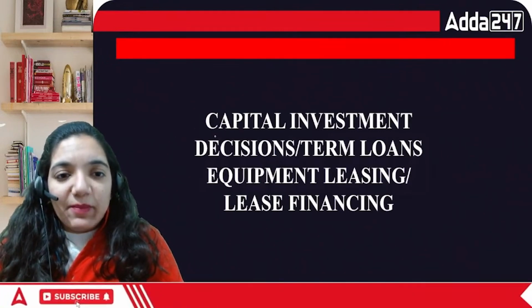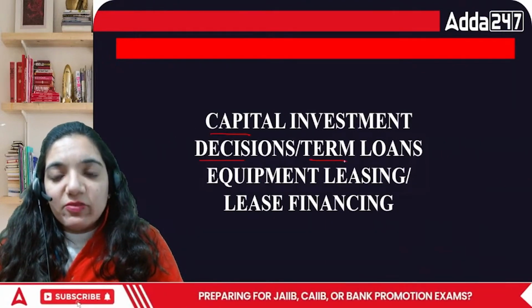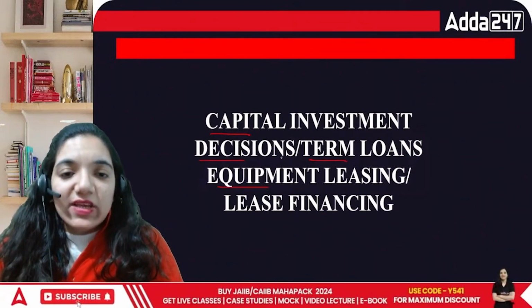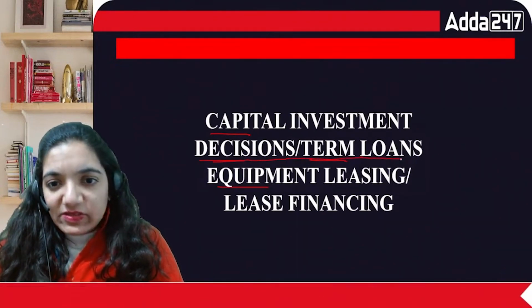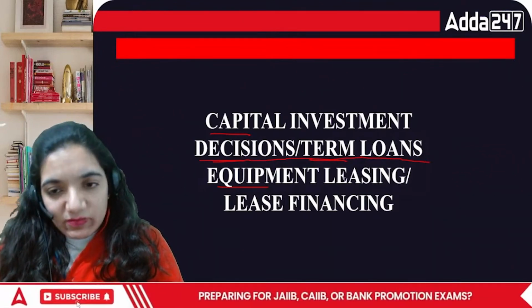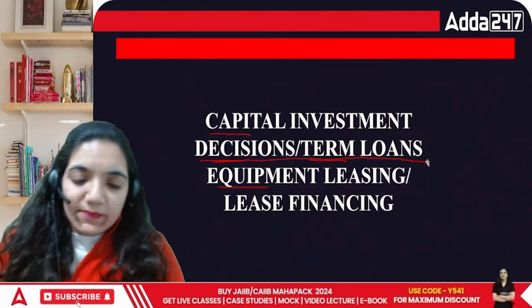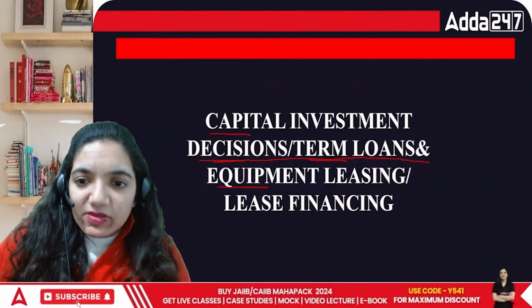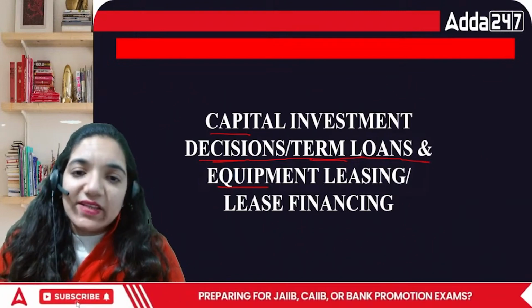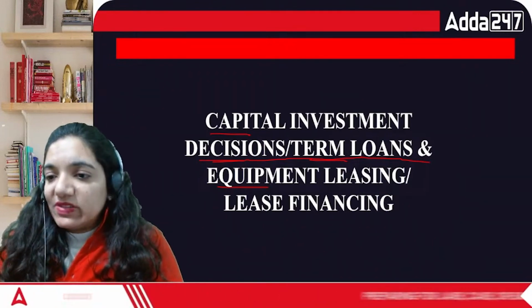The first one is capital investment decisions, term loans, and equipment. The first is this part, that is capital investment decisions or term loans. And the second chapter that we'll be talking about today is equipment leasing or lease financing. Capital investment decision is basically related to what?